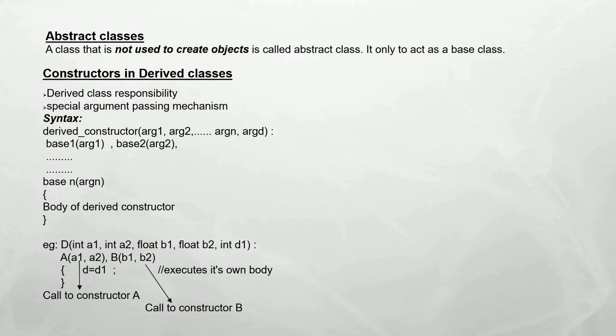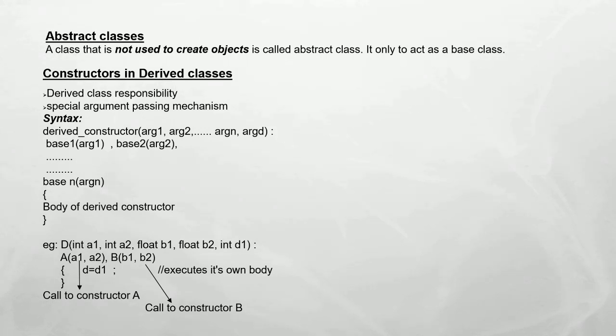Thus the header part of the derived constructor function contains two parts separated by a colon. The first part contains the argument list and the second part contributes the values to the base class constructors. Here argument 1 is for base 1, argument 2 for base 2, argument n for base n, and argument d for the derived class.